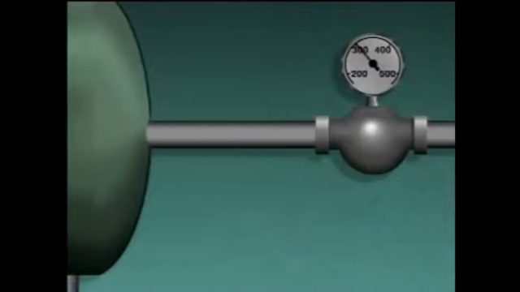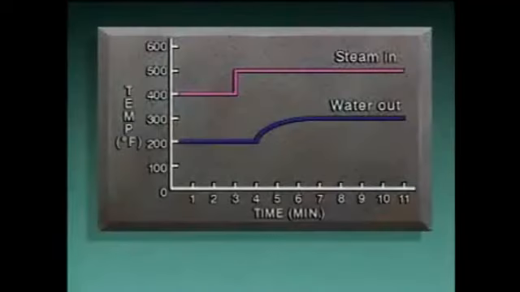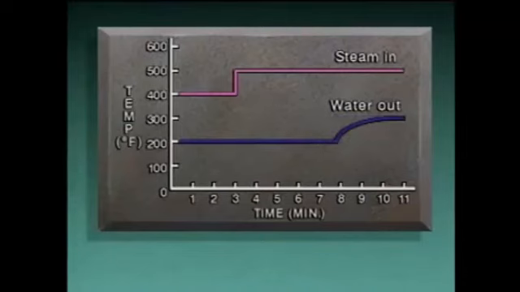While resistance and capacitance are two of the major factors that affect a system's response to operating changes, they aren't the only factors. Another common one is related to distance. For instance, in the water heater example, the water temperature was measured just downstream from the heater. But if the temperature were measured farther away, it would take longer for a change in water temperature to be detected. On the graph showing steam and water temperatures, the added distance from the heater to the indicator would show up as a longer time delay between the increase in steam temperature and the increase in water temperature. The greater the distance between the heater and the indicator, the greater the time delay.